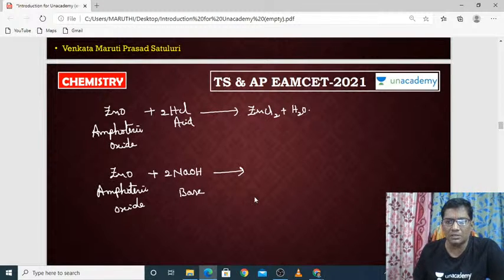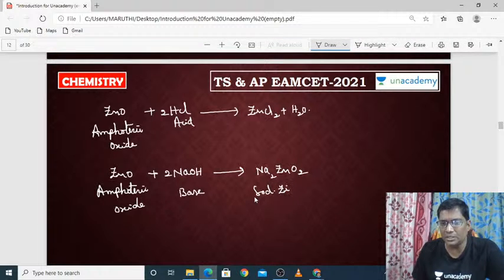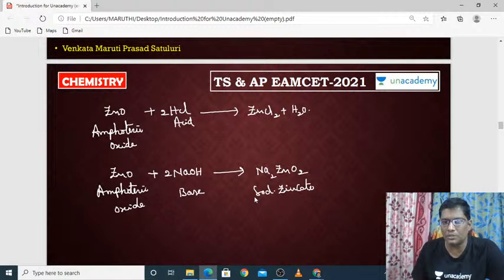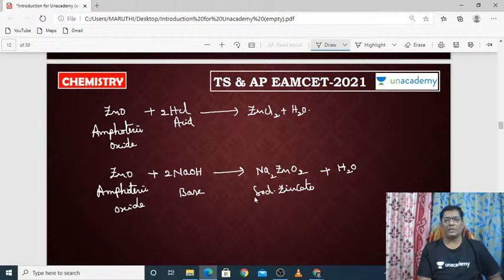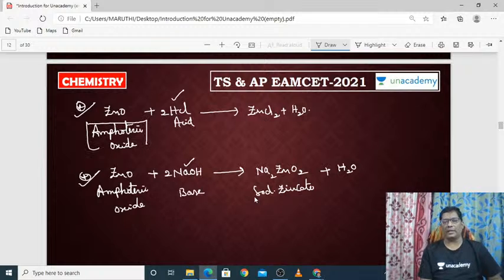So when the zinc oxide reacts with sodium hydroxide, it will produce Na2ZnO2. It is called sodium zincate. Of course, along with H2O. So this zinc oxide is nothing but an amphoteric oxide. That's why it can easily react with both acids as well as base. That's why it is called amphoteric oxide.